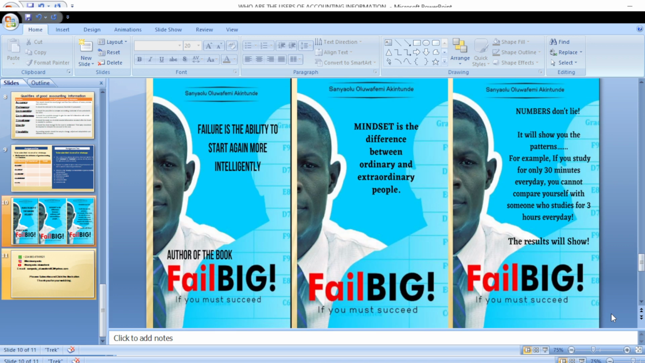Remember, failure is the ability to start again more intelligently. Your mindset is what differentiates you and somebody else. So mindset is the difference between ordinary and extraordinary people. And numbers don't lie. It is whatever you put in that you get out. So you must ensure that you do everything that is required for you to become successful.